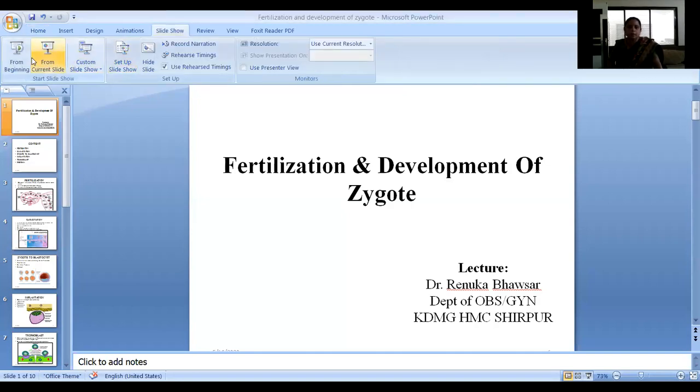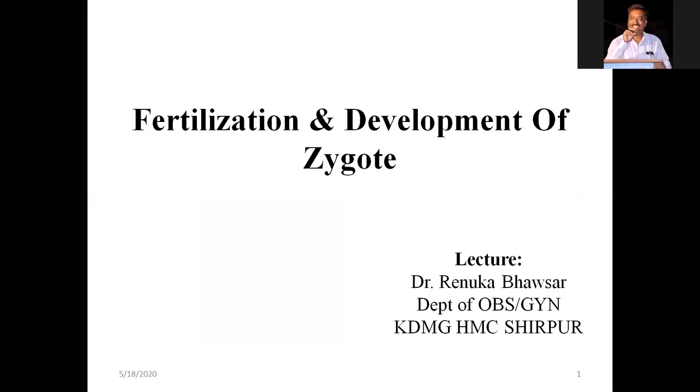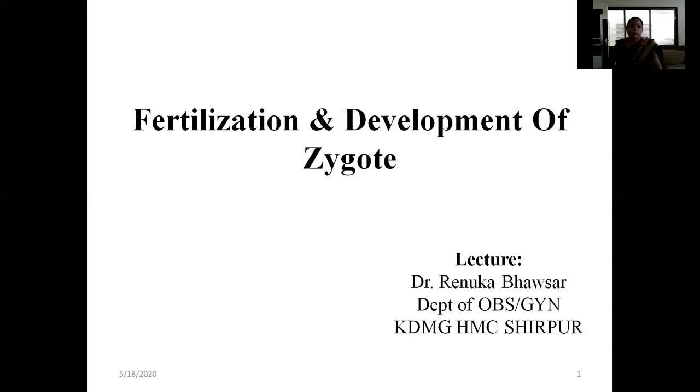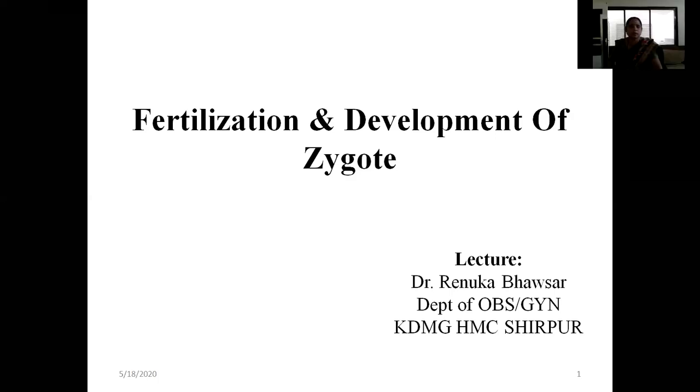Now we'll start with the basics. Obstetrics, as you know, is a subject related to the development of the fetus and the problems which the female faces during pregnancy, and also normal pregnancy and abnormal pregnancy. So today we are starting with the basic things so that you can understand how the fetus is developed and how the placenta is developed. So today we'll start with fertilization and development of zygote.